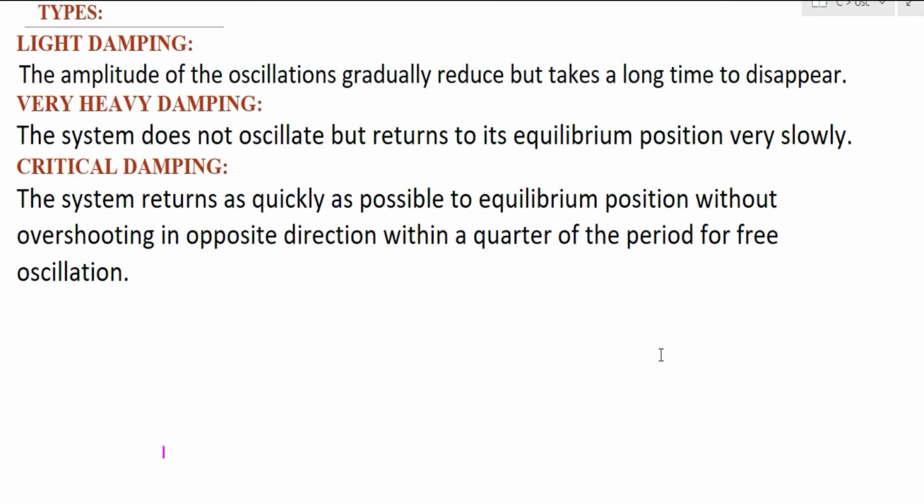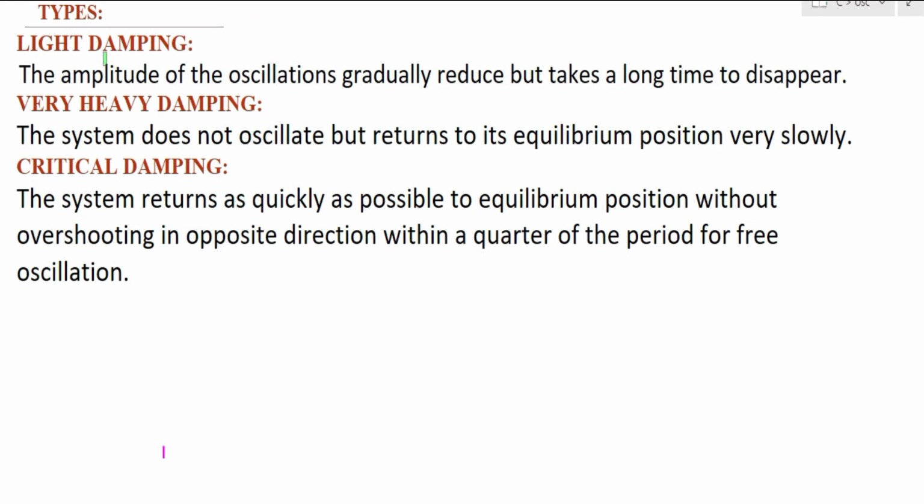Now let us see the different types of damping. Damping is of three types: light damping, very heavy damping, and critical damping. Here you have to remember one point. For a given system, or for a given pendulum, whatever it may be, it is the medium that defines whether the damping is light damping, very heavy damping, or critical damping.